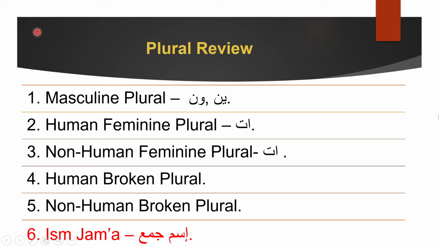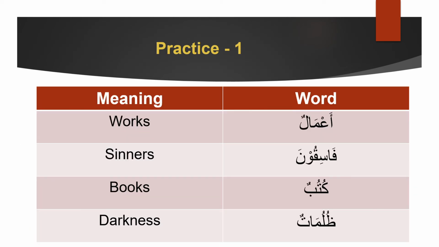Okay, now move forward. This is a practice based on the five plurals that you learned, the five classifications of plurals. As you can see, we have the Arabic words and the meanings. So the first word is A'malun. A'malun, as you can see clearly, does not have any combination. So the first three of our chart have been eliminated. Now we only know two ones. It can be either human broken plural or non-human broken plural. Now we look over the meanings. The meaning will tell you that this is works, not worker, it's works. Works means it's a thing, which means that this word is non-human. So this will be put as 5 because 5 is non-human broken plural. Great. Now next.